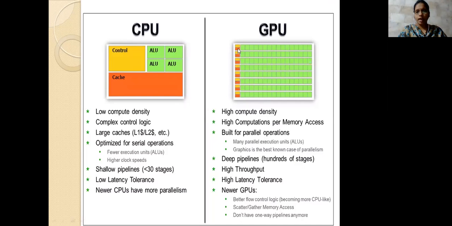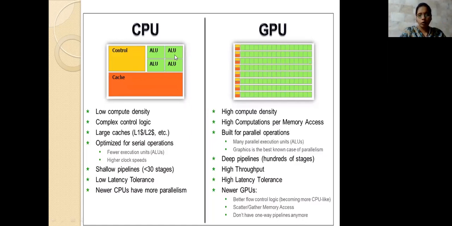each and every row is having a different one. The yellow one is represented by the control here, and the orange one is representing the cache that you are using here. So this is the number of things you are having. These are the multiprocessors. If you count these, there are more than 10 processors.